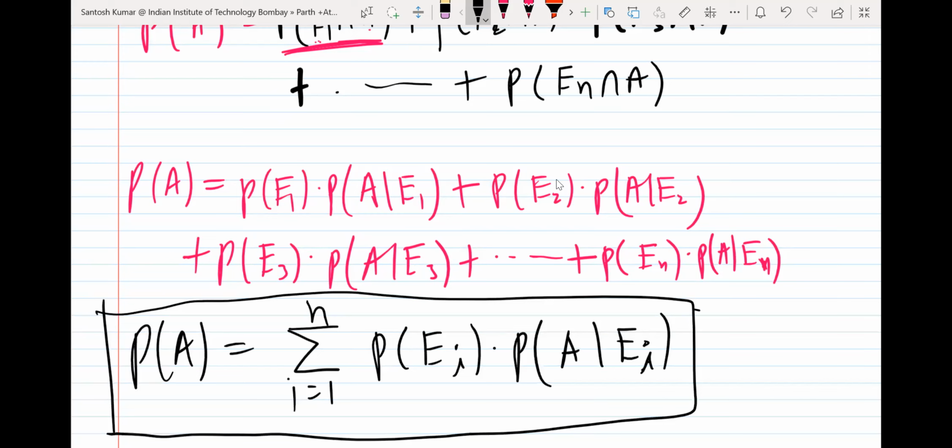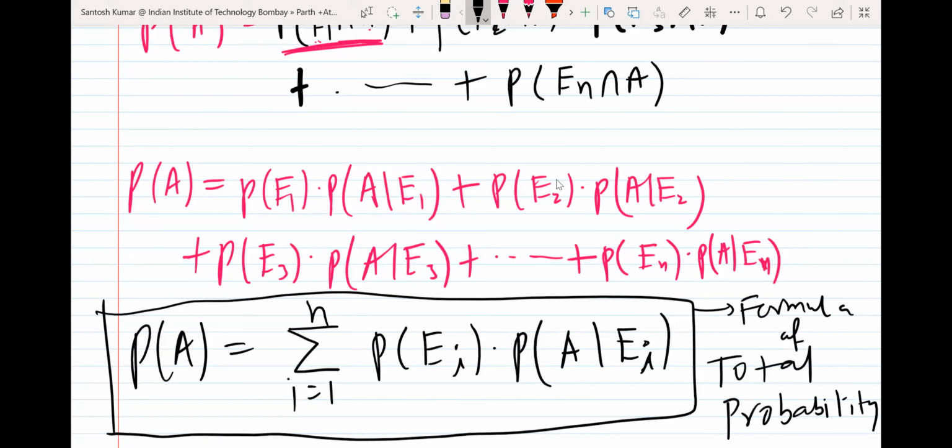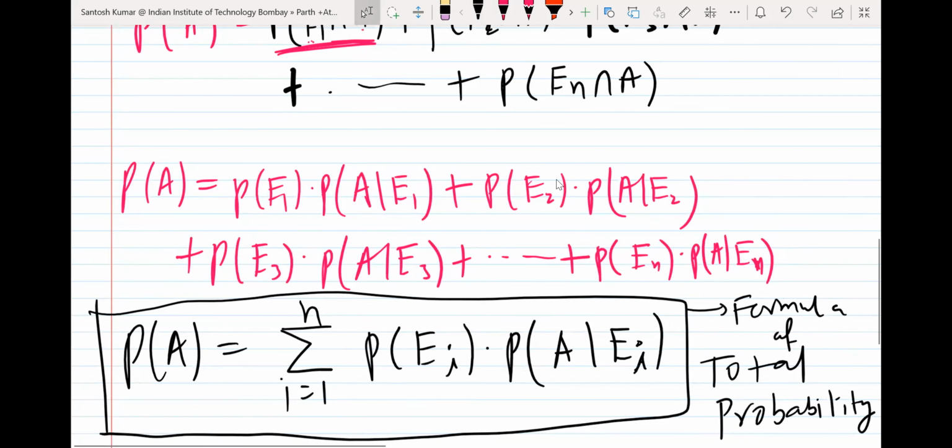This formula is called the theorem of total probability, the formula of total probability. Okay, so this is the formula for total probability.